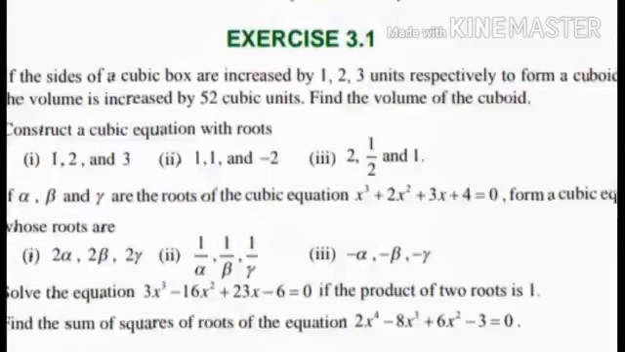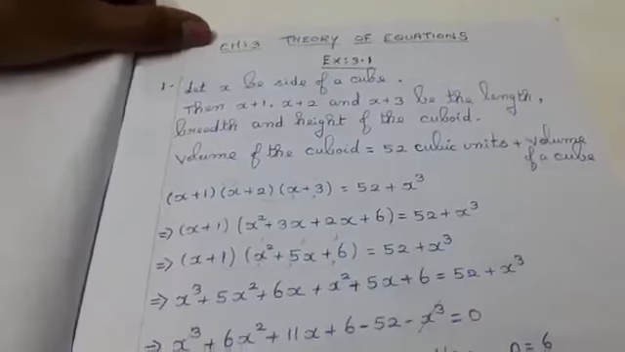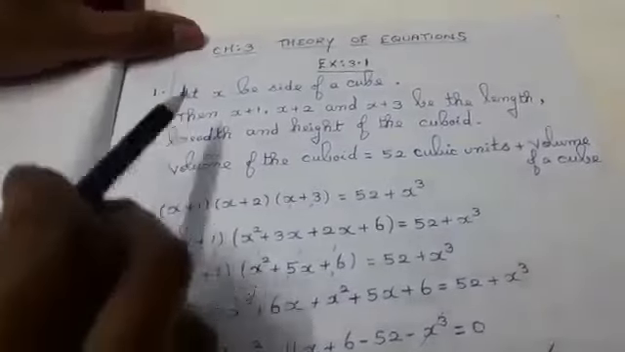Exercise 3.1, first sum. If the sides of a cuboid box are increased by 1, 2, 3 units respectively to form a cuboid, then the volume is increased by 52 cubic units. Find the volume of the cuboid. Now we are going to do the first sum, Exercise 3.1, first sum. I am going to take it like this.